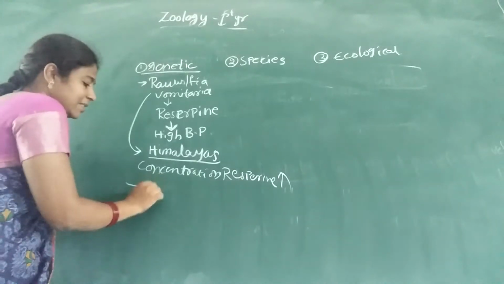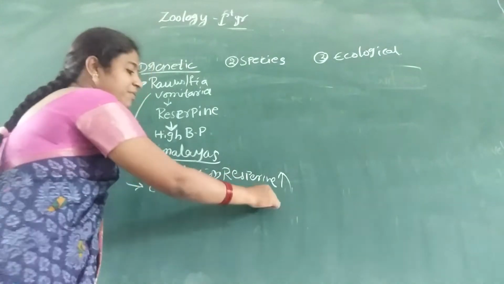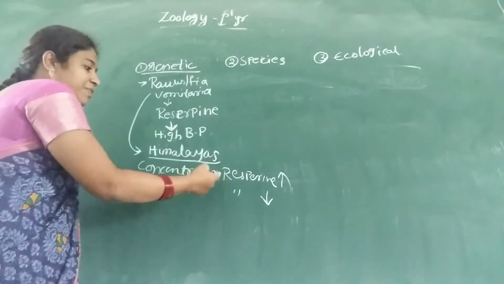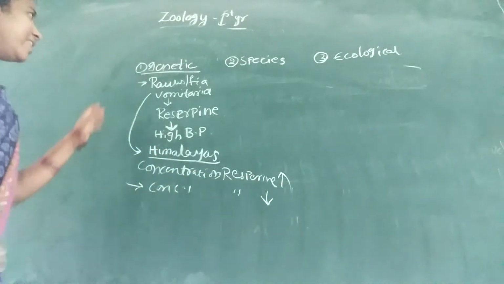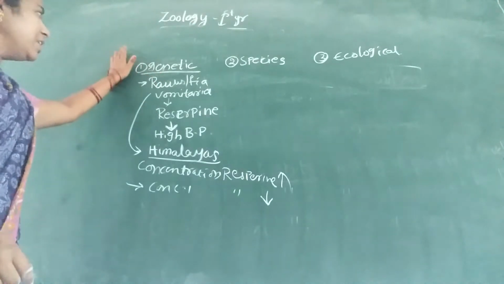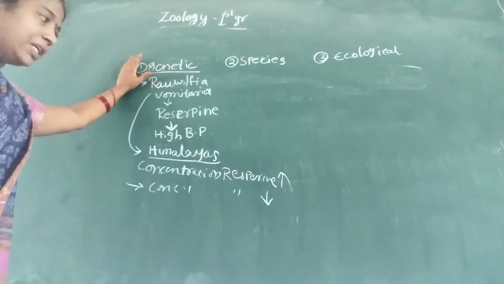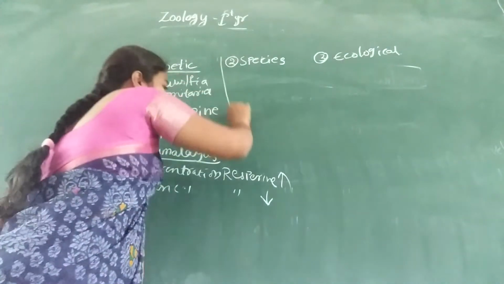In other places, the concentration of reserpine is very low. These differences occur at the level of genes in the particular plant. So it is the best example of genetic diversity. I hope all of you understood.